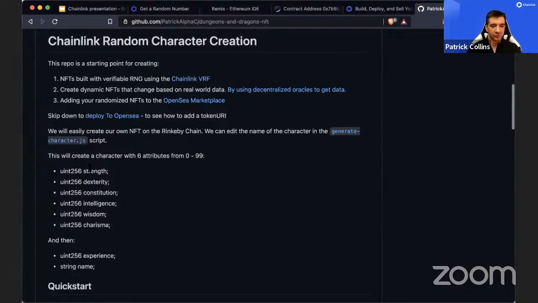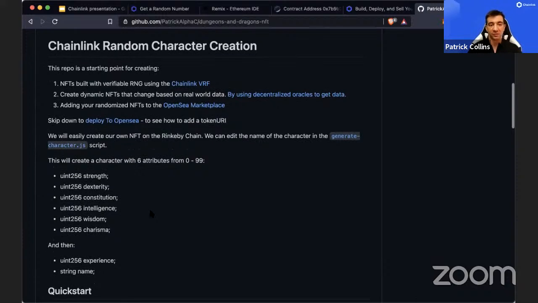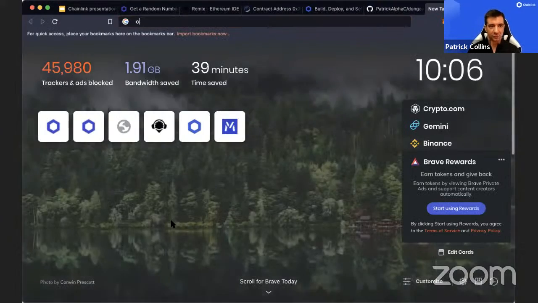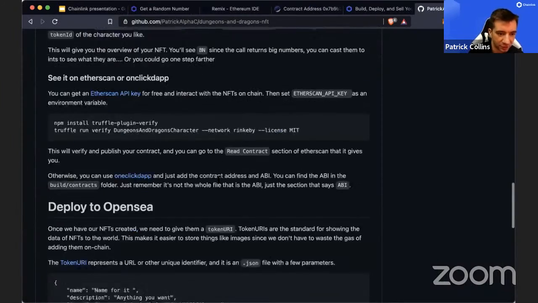So different strength, dexterity, constitution, intelligence, wisdom, and so on. Use the random number to create provably random stats. And the reason that this is so crazy is that since you're using the Chainlink VRF to get these provably random numbers, it makes them provably scarce. Basically, getting a really sick statted NFT is really rare.